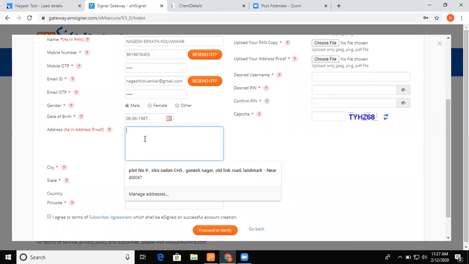Now comes the address proof. Make sure the address you are entering here is as in the address proof. I repeat, if you are furnishing a passport, then the address mentioned on the passport should be the same as what you are entering here. If you are furnishing an Aadhaar card, then the address you are entering here should be the same as per the Aadhaar card, not a single mistake. I am pretty much cognizant about my address, so I am typing my address here.